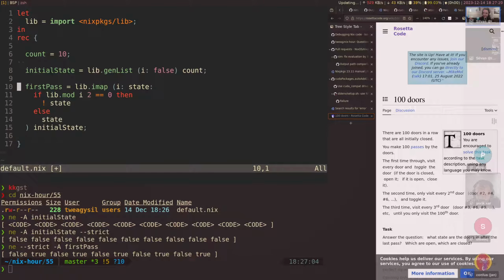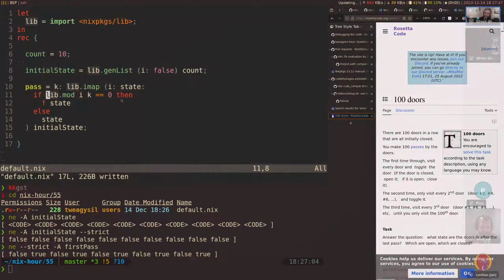So then we just need to kind of abstract over this. Let's say... Oh, it's the second pass then. Oh yeah, you're right. So first pass, that's, I guess, mod 1. So let's say pass, and then K for the pass that we have. All right, and then we just switch out the mod for K in here.